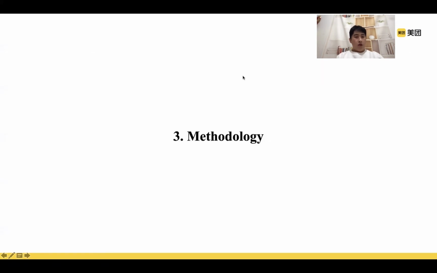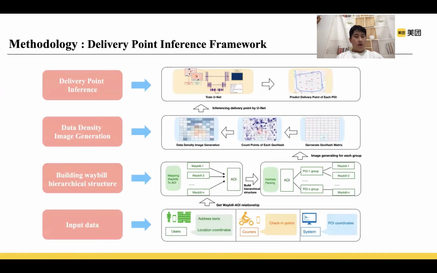Next, I'm going to concentrate on our methodology. Our delivery point inference framework is mainly divided into four parts. The first part is input data collecting. We use four categories of waybill data. They are user addresses, user location points, courier check-in points, and POIs from database.